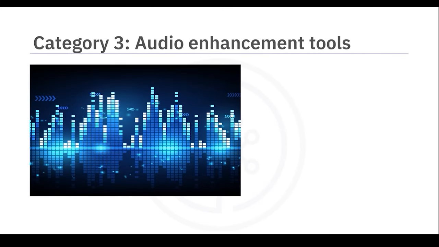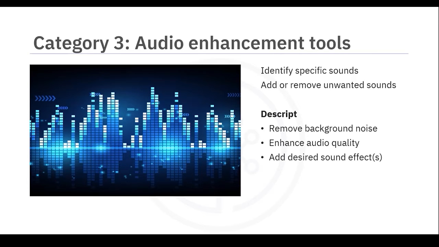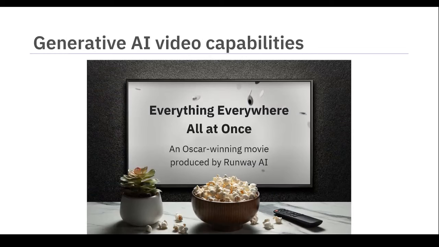You can even use audio-enhancing tools. These are pre-trained to identify specific sounds and can add fun sounds to your audio or remove unwanted ones. For example, Descript can help you remove background noise, enhance low-quality recordings, and add the desired sound effects. Auto AI cleans your files of unwanted noise. Many music generation tools also possess audio editing and enhancement capabilities. However, some projects need more than eclectic sound effects.